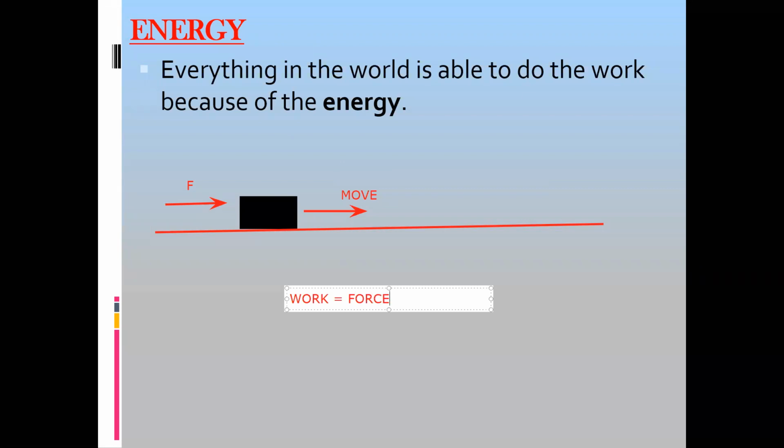So work done is a product of force multiplied by distance.